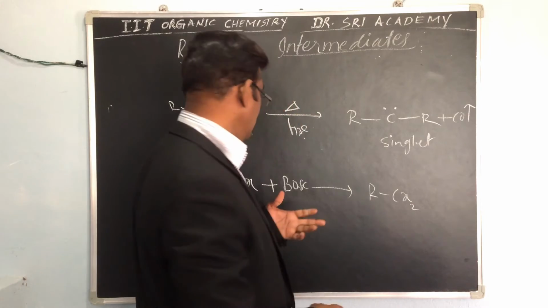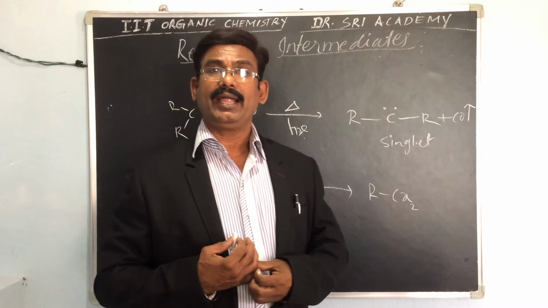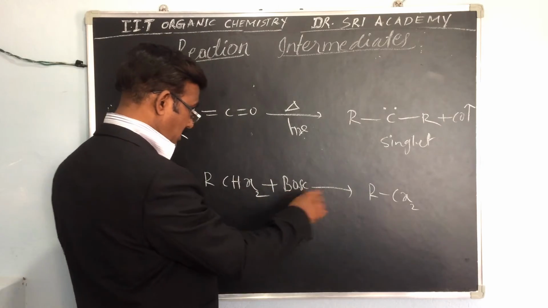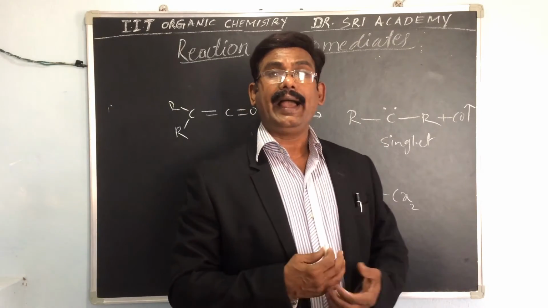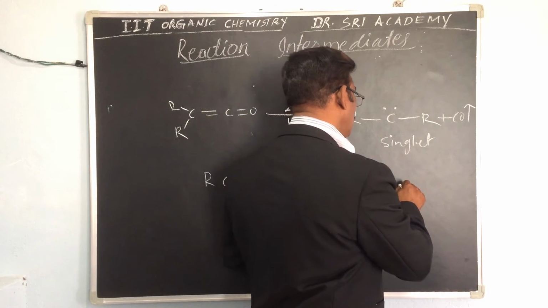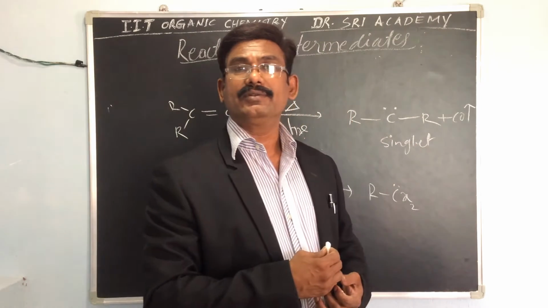RCX2 formation takes place. Base means sodium chloride or sodium bromide. This is called RCX2, where two electrons are there.